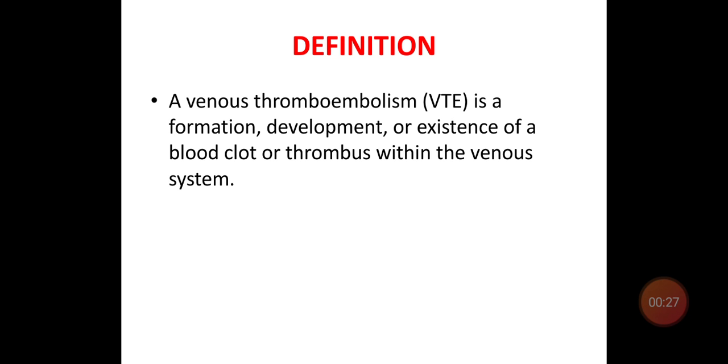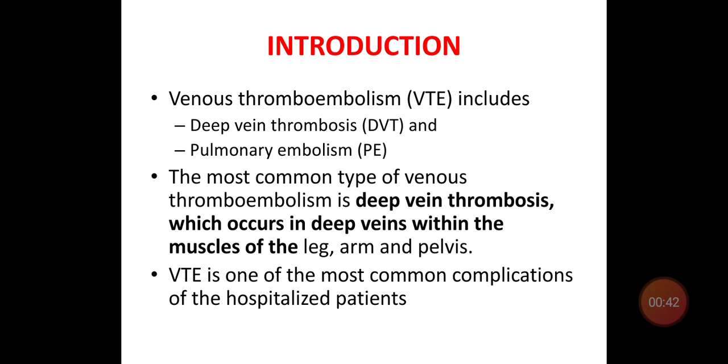By definition, venous thromboembolism is the formation, development or existence of a blood clot or thrombus within the venous system. Venous thromboembolism includes deep vein thrombosis and pulmonary embolism.